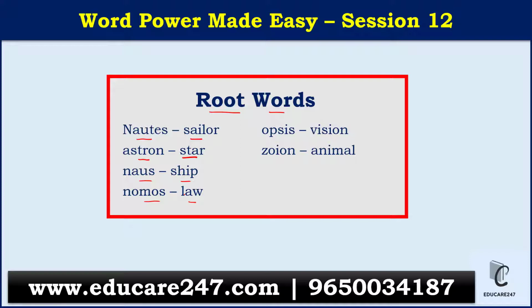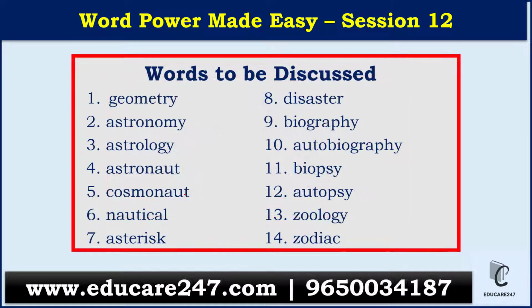Zoion, which is relating to zoo again, which means animal. Autos, which means self, and graphin, which means society. So now we'll see the words. These will be the 14 words which will be discussed in this session. So let's discuss them in detail.